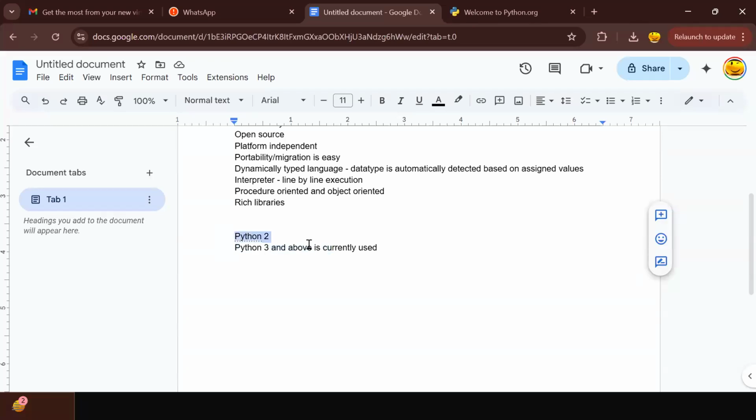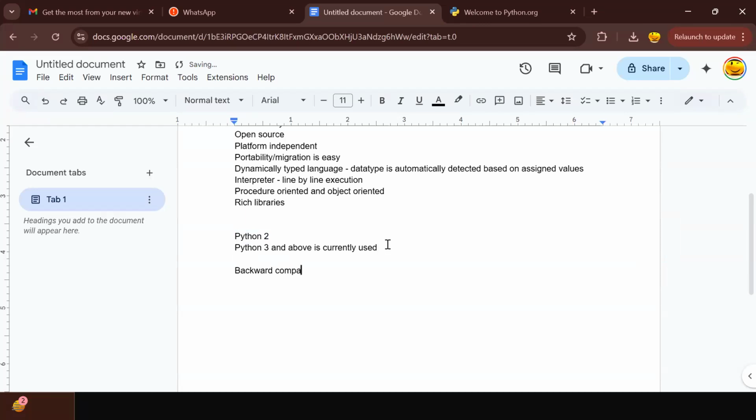There will be some difference in the syntax between Python 2 and Python 3, so there is no guarantee that Python 2 programs will run in Python 3.